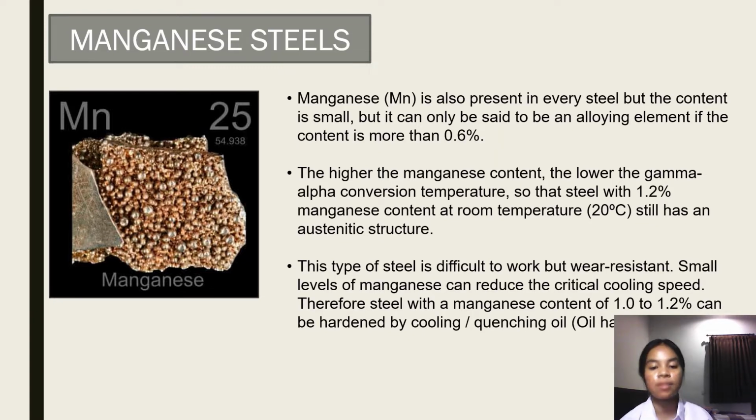Small levels of manganese can reduce the critical cooling rate, and therefore steel with a manganese content of 1.0 to 1.2% can be hardened by cooling and quenching in oil.